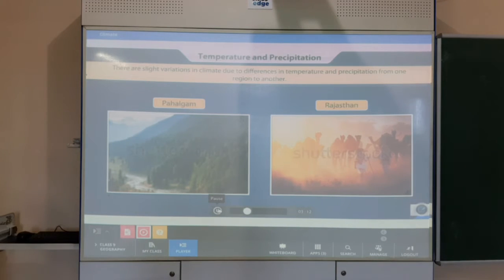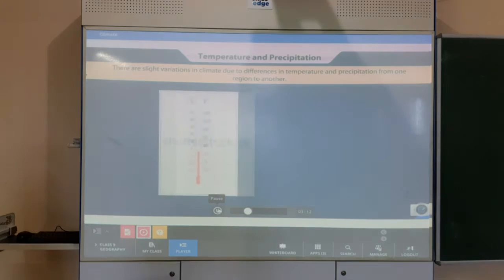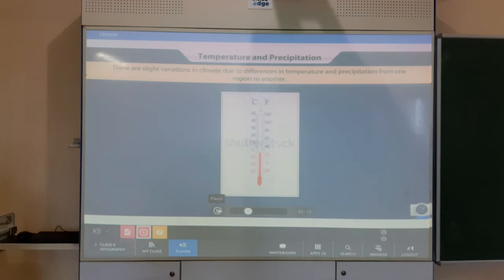From one region to another. For instance, during summer, some areas of Rajasthan experience temperatures up to 50 degrees Celsius, whereas in Pahalgam, temperatures reach only 20 degrees Celsius.